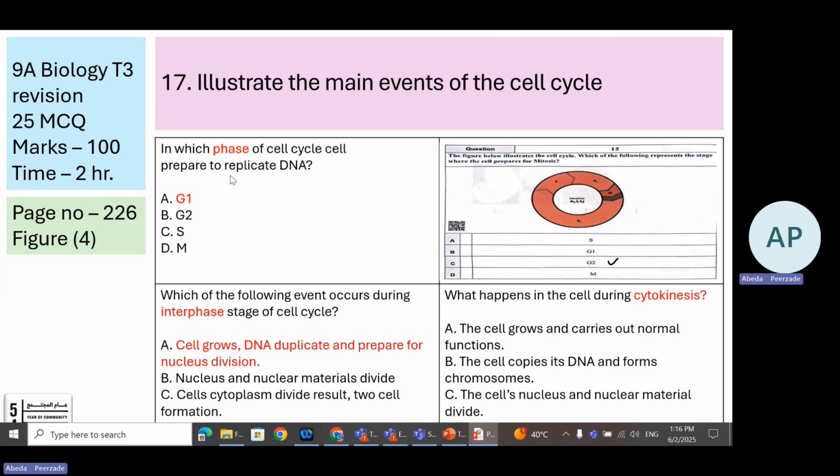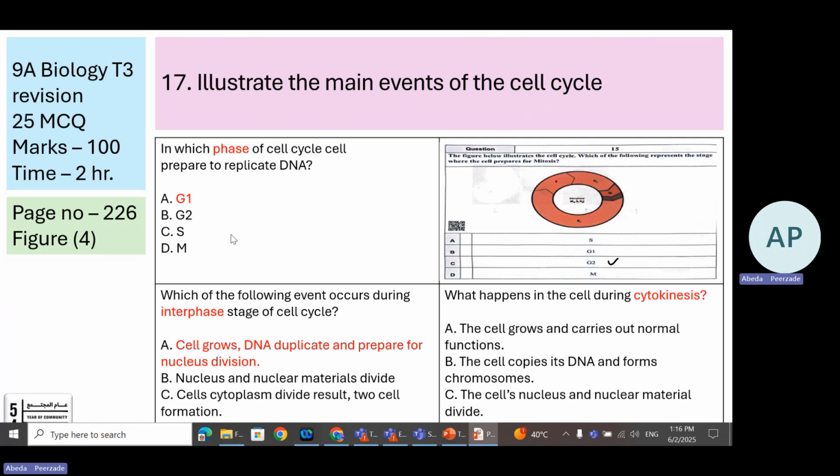Student can simply read replicate DNA and choose the answer as S and lose the 4 marks. Okay, read the question well. In which phase of the cell cycle does the cell prepare to replicate the DNA? We know that replication of the DNA takes place in the S and preparation starts even before S, that is G1.